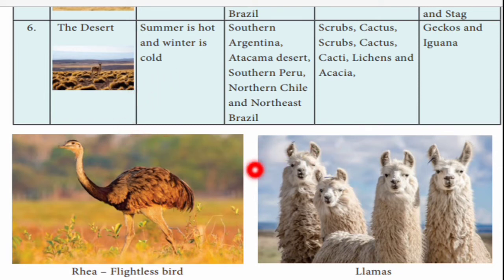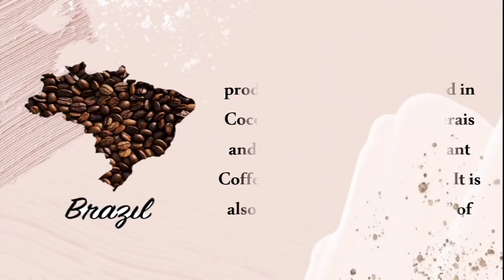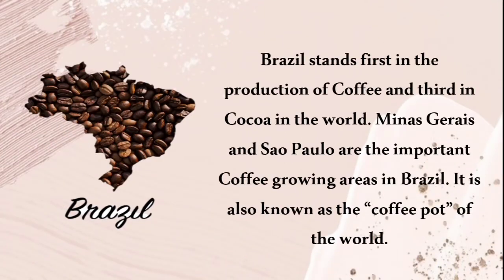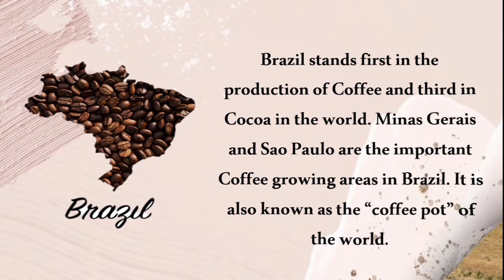So these are the famous animals of South America, that is rhea. So rhea is a flightless bird, and llamas. So llama is just like the horse. And Brazil is considered as the coffee pot of the world. So Brazil stands first in the production of coffee and third in cocoa in the world. Minas Gerais and Sao Paulo are the important coffee growing areas in Brazil. Hence it is referred to as coffee pot of the world. It may be asked in one word.